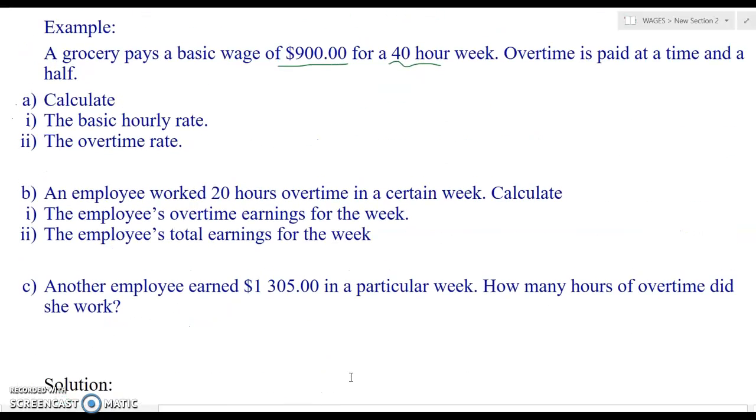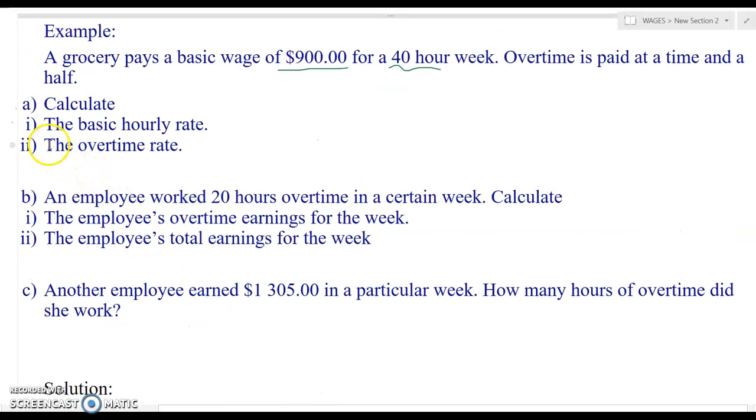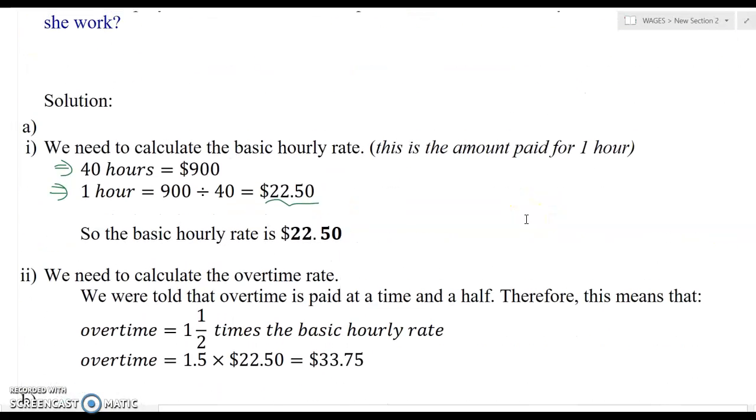Now, part two, you want to calculate the overtime rate. Now, in the question, it says that overtime is paid at a time and a half. Therefore, time and a half means 1.5 times the basic hourly rate.